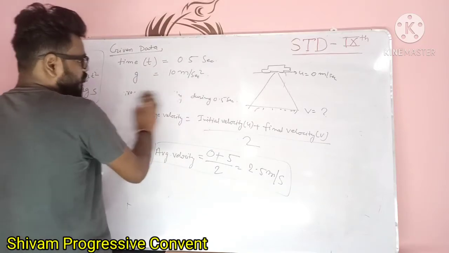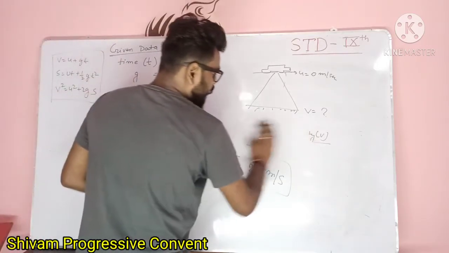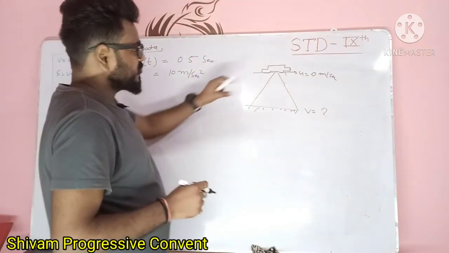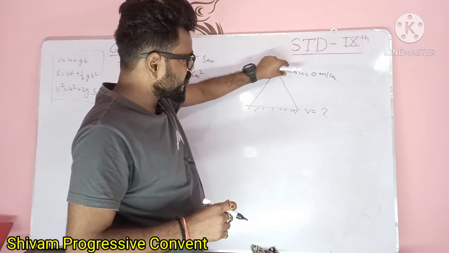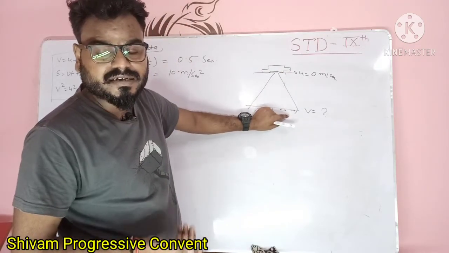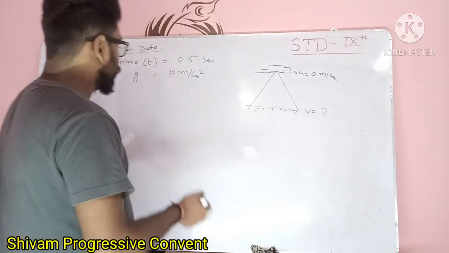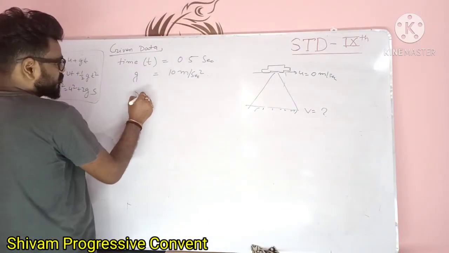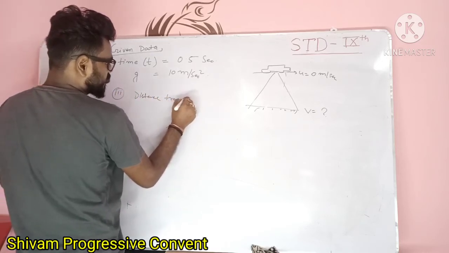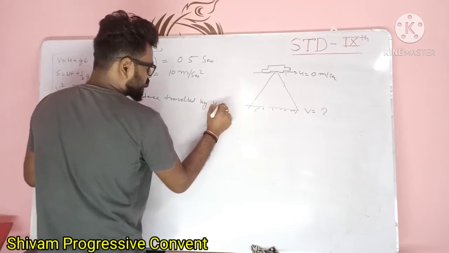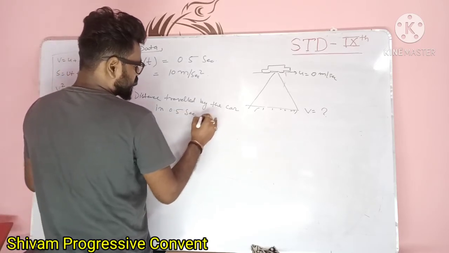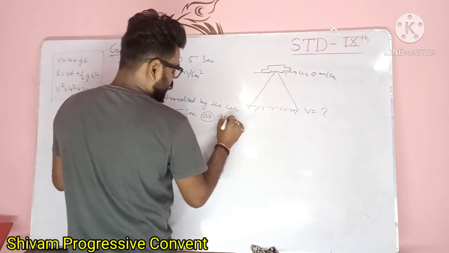The third thing you have to calculate in this numerical is the height of the hill. आपसे height of the hill पूछा है. Then you have to see what is the height of the hill. Height of the hill क्या हो सकता है? ये हमारा कार का इनिशियल वेलोसिटी या फाइनल वेलोसिटी. तो जितना ये कार डिस्टेंस ट्रेवल किया होगा ऊपर से नीचे आने में, that is the height of the hill also. Then you have to calculate the distance travelled by the car, third, distance travelled by the car in 0.5 second, or you can say, height of the hill.